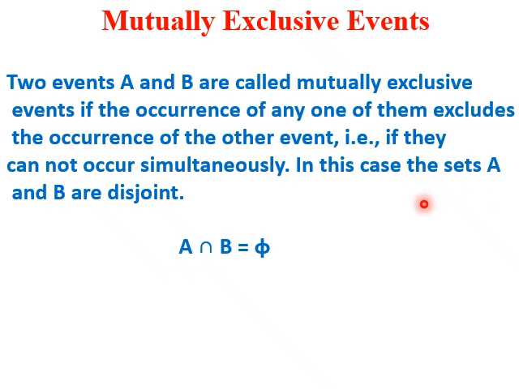What are mutually exclusive events? This is very important. Two events A and B are called mutually exclusive events if the occurrence of any one of them excludes the occurrence of the other event. That is, they cannot occur simultaneously. It means A intersection B is phi. So A and B are mutually exclusive because A intersection B is phi.